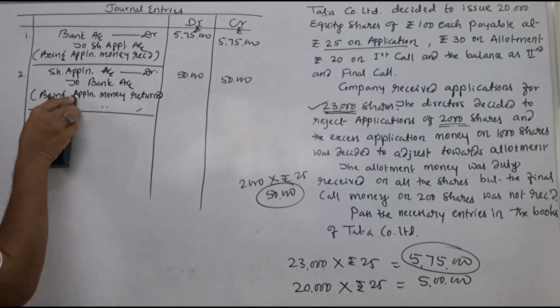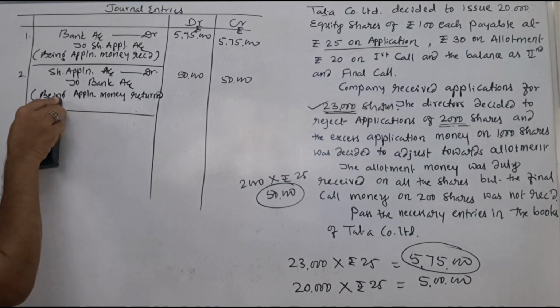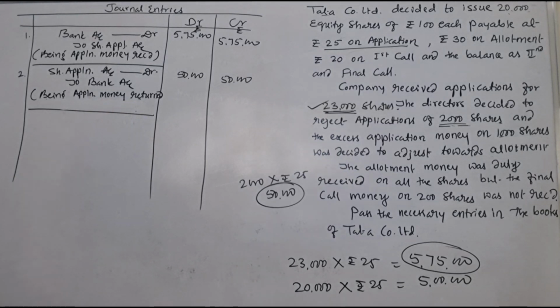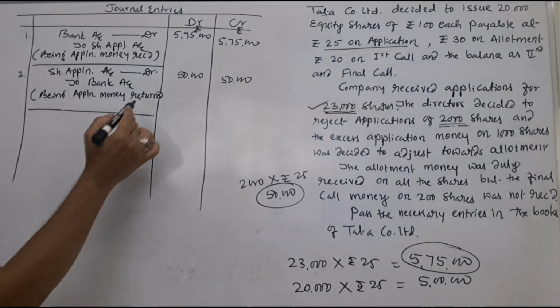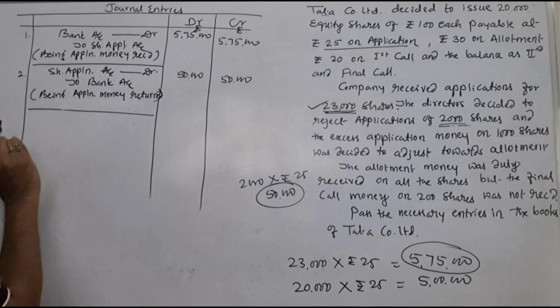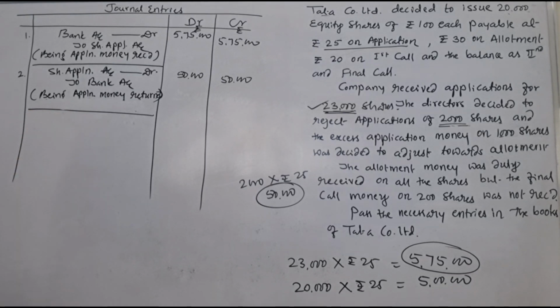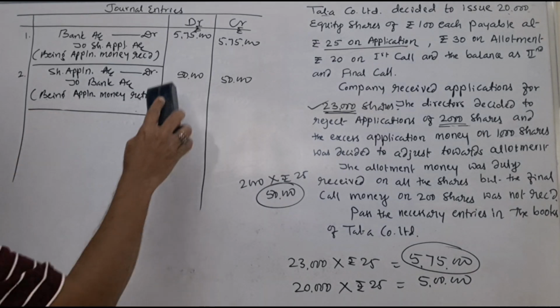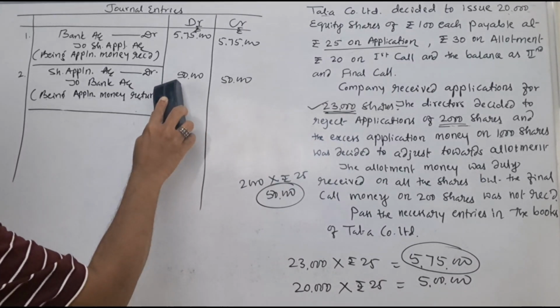Simply write being application money returned. Enough. Can also write like this.